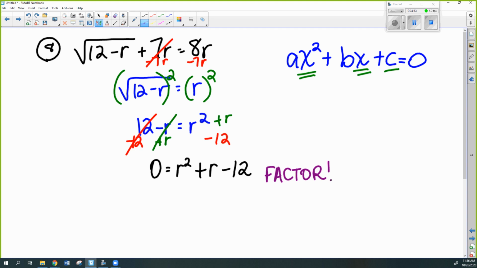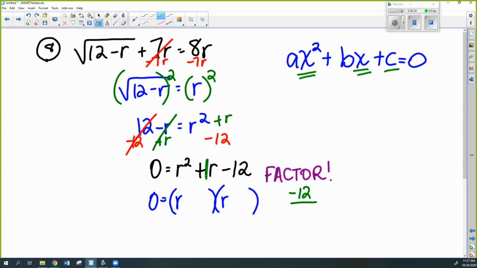All right, and the only way to do it is to factor. Well, what on earth does factor mean? Factor means break it down into a binomial times a binomial. So that means we have to split up our letter, and then we have to find a pair that multiplies to be negative 12, and then adds up to be a positive 1 in the middle.